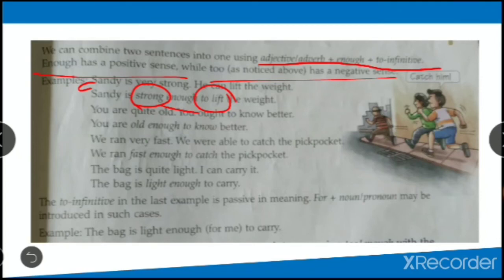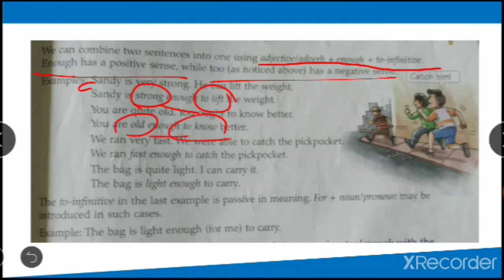You are old enough to know the letter. So this is how enough can be used in the sentence. The to-infinitive in the last example is passive in meaning. Noun plus maybe pronoun may be introduced in such cases.